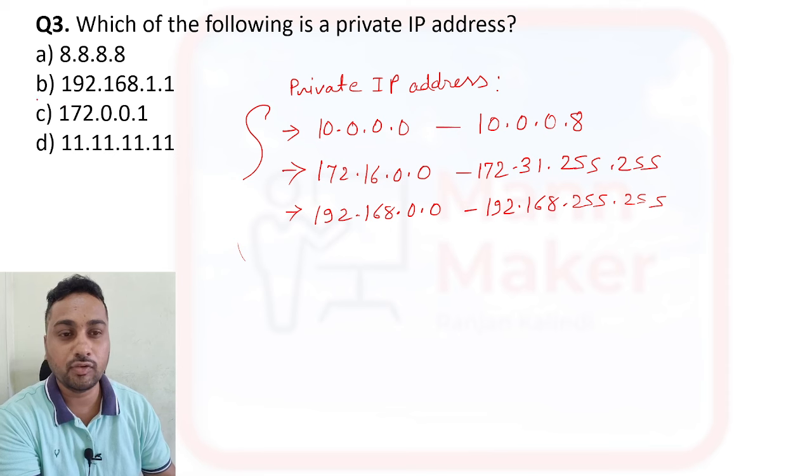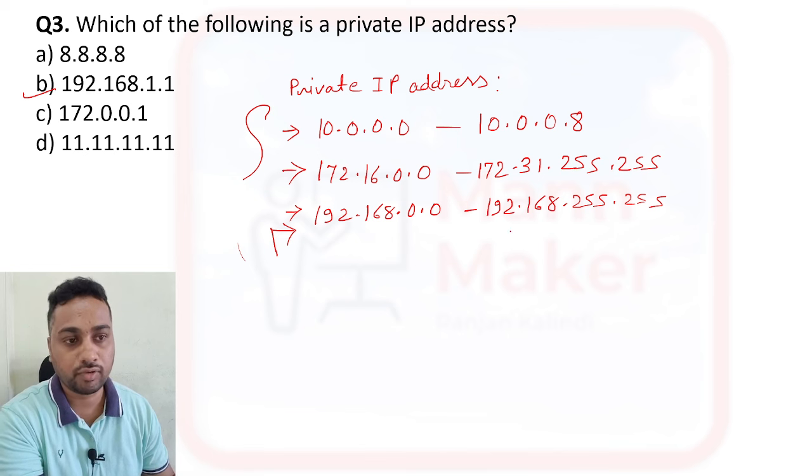So from the options you can see this option B, 192.168.0.2, will come under the range 192.168.0.0 to 192.168.255.255. So it belongs to this one, so option B is your right answer.